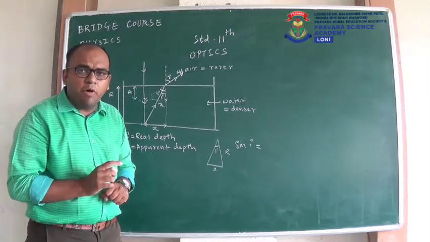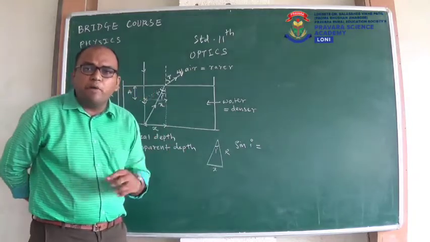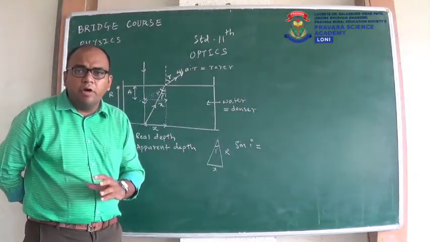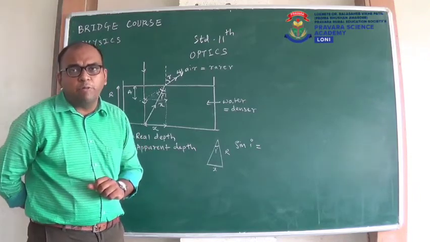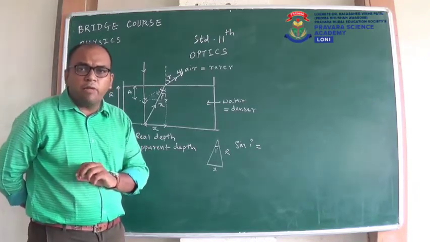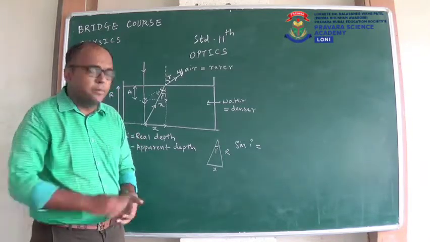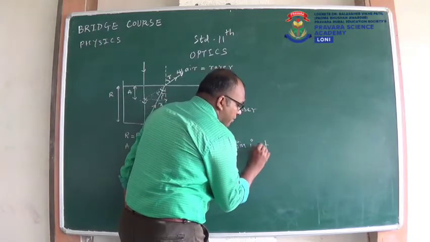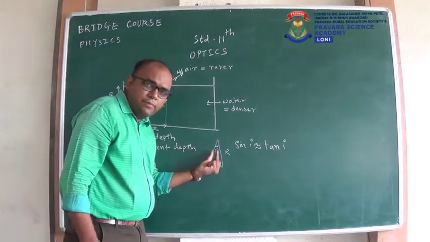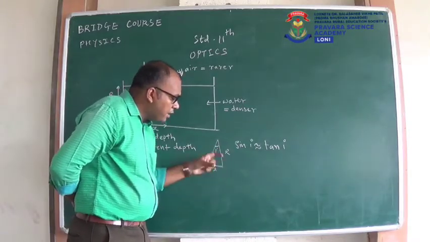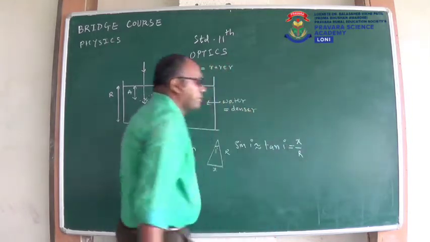And if i is very small, then we can consider this line and this line as approximately equal. Or we can consider for smaller angles only, their sine ratio and their tan ratio are approximately equal. So this is true for only smaller angles. You can check this. So I can write sin i approximately equal to tan i. Tan of i is opposite side upon adjacent side. So this will be x upon r.